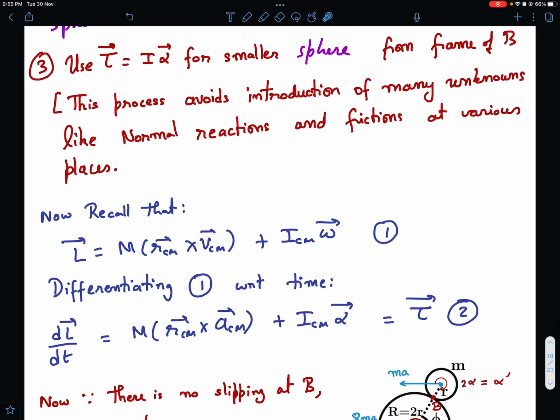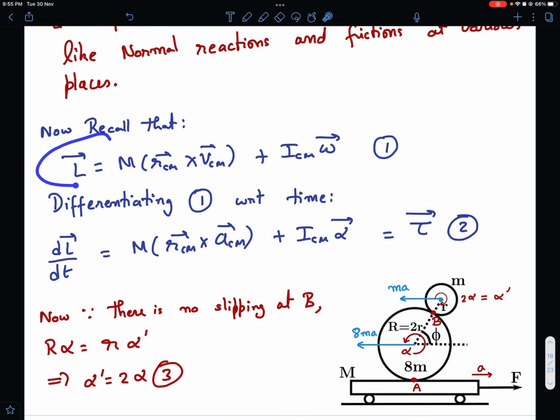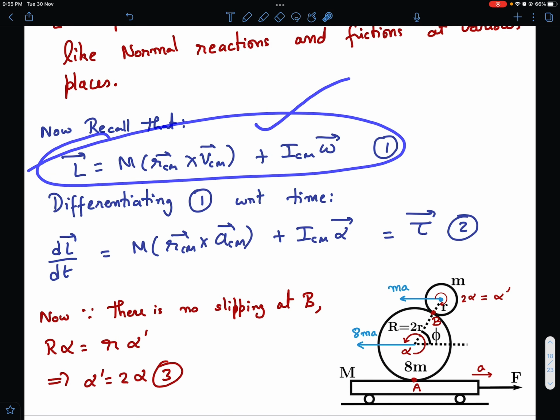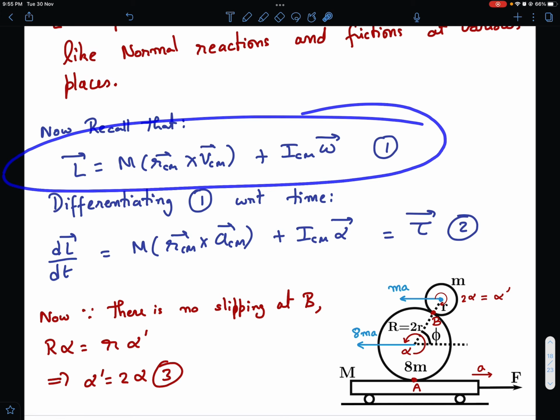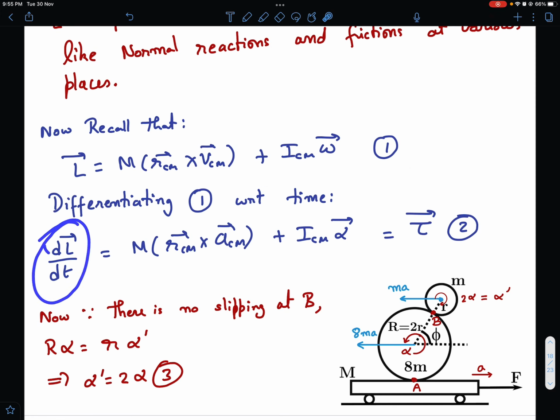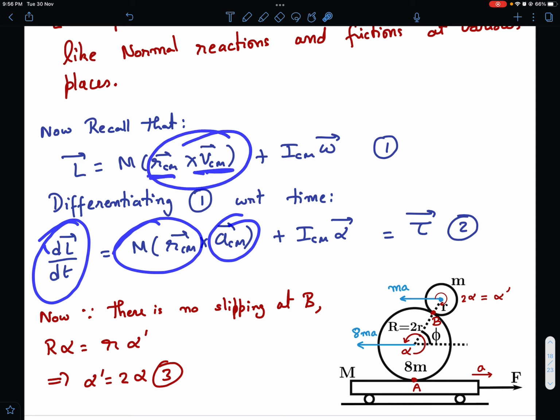Now recall that angular momentum is m times RCM cross VCM plus ICM times omega. This is the angular momentum about any general axis, and if you just differentiate this equation, you can write dL by dt is equal to m times RCM cross ACM, because for RCM cross VCM, you differentiate by the product rule.